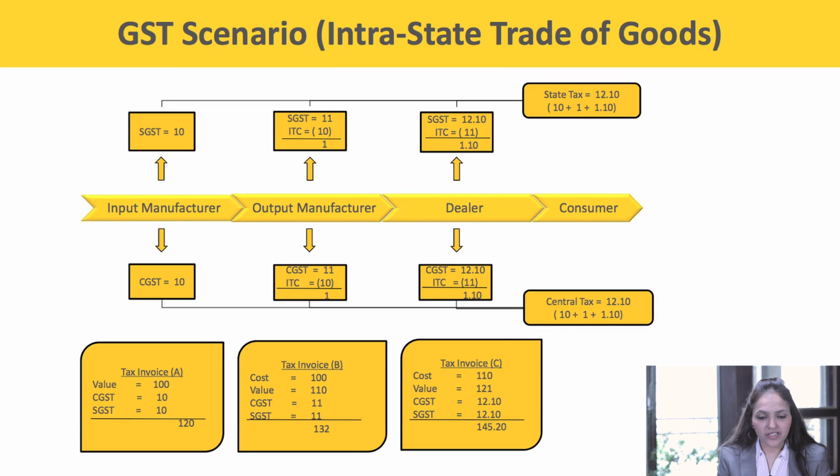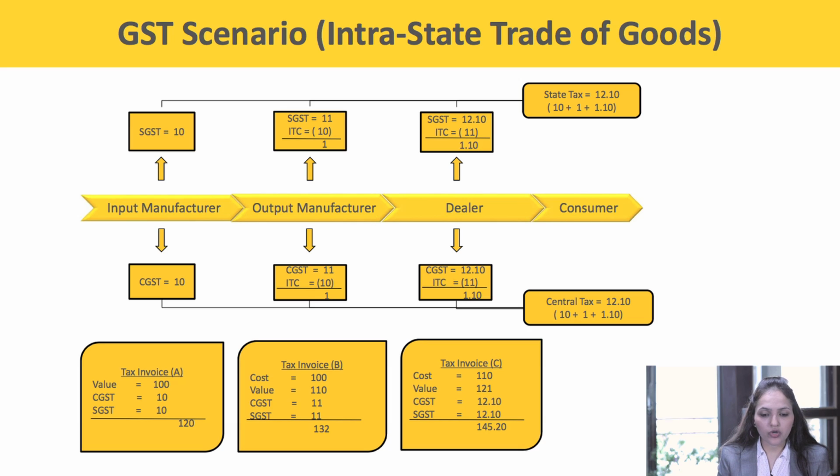When the input manufacturer is supplying goods to the output manufacturer, intrastate, that is within the same state, he will be charging CGST and SGST. So the value is rupees 100, he will be charging CGST of rupees 10 and SGST of rupees 10. The total turns out to 120. The output manufacturer will take the credit of this CGST and SGST.